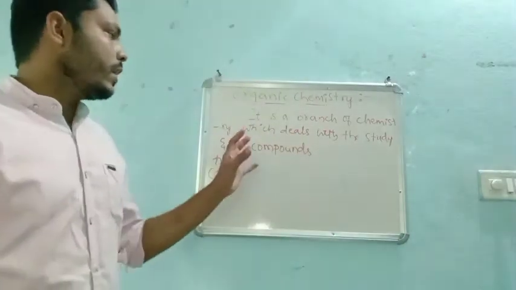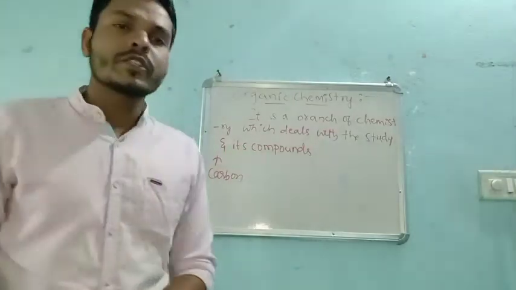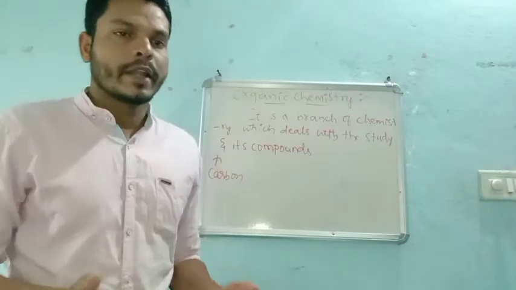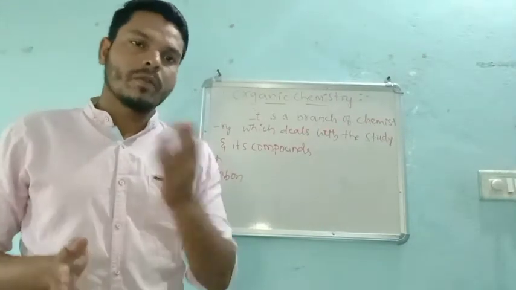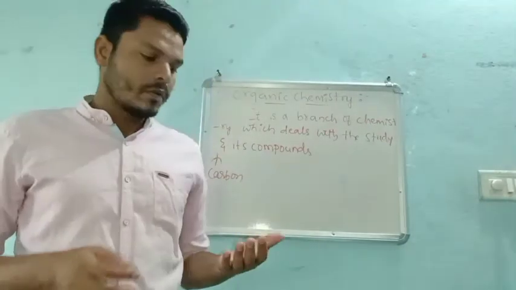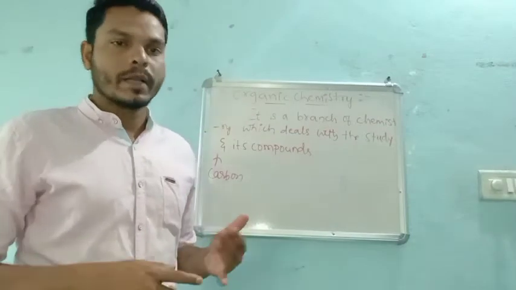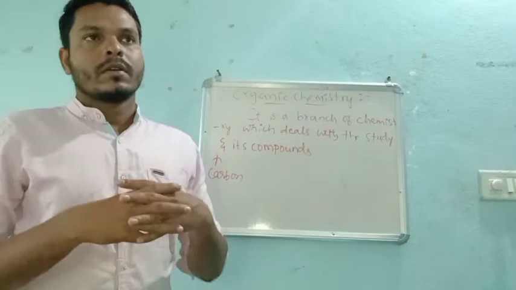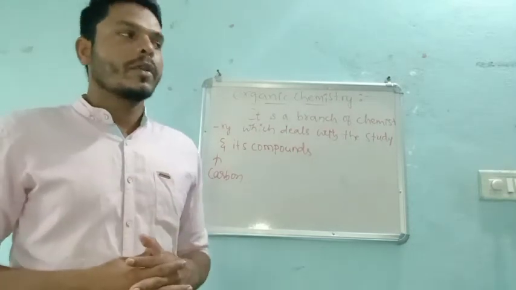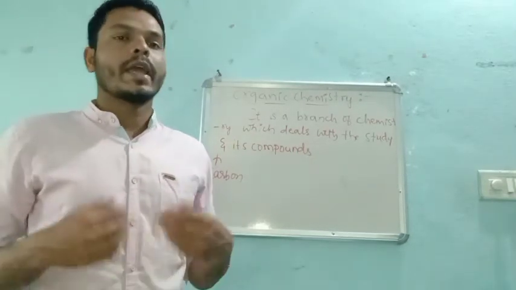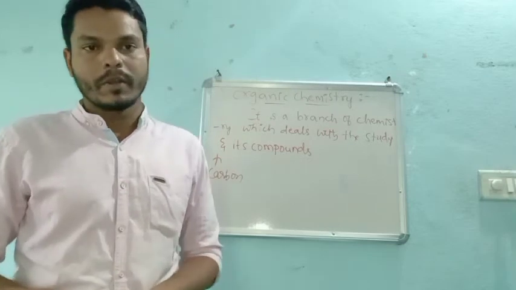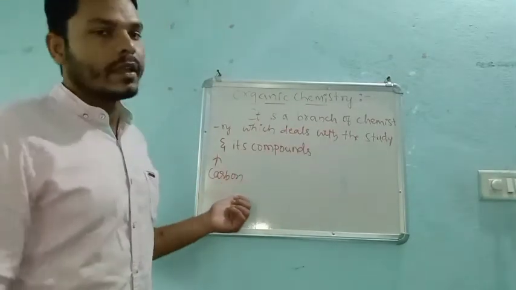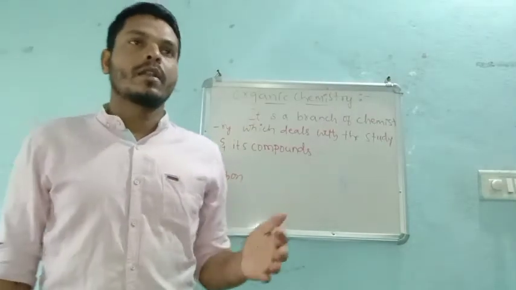So carbon is a very special type of element which is present in our periodic table. Why? Because I will just remind you, you already know carbon can undergo isomerism. It shows two to three unique characters. And that type of unique character will not be shown by any other element present in the periodic table. So that's why this carbon is very important for our chemistry.